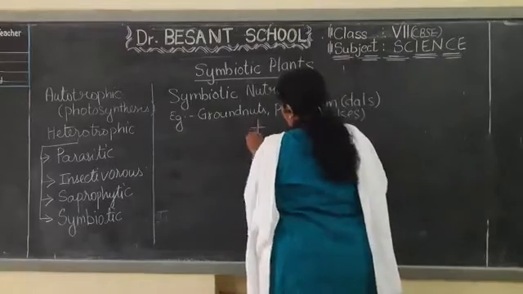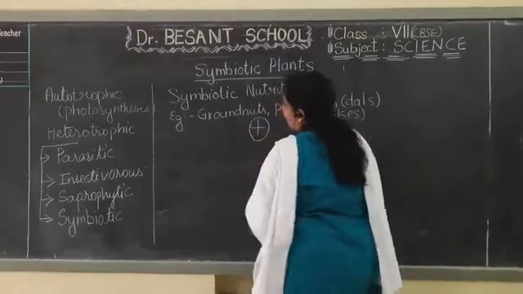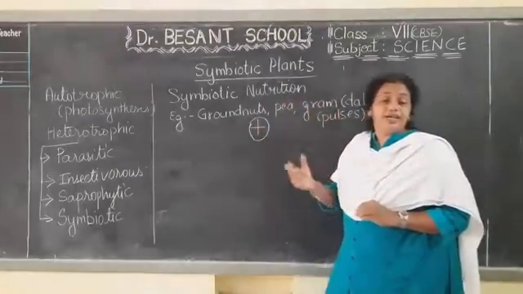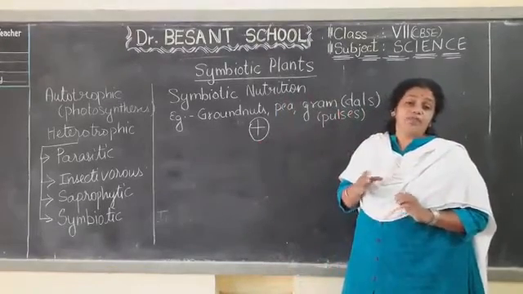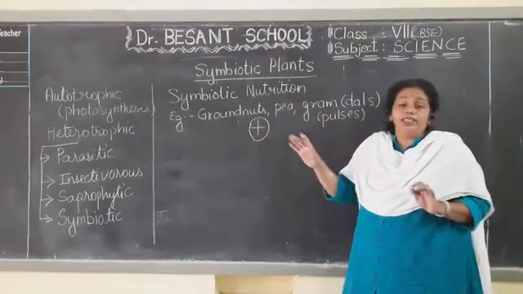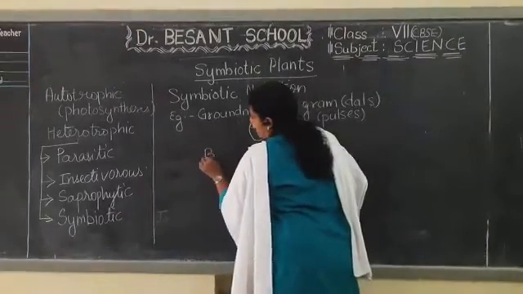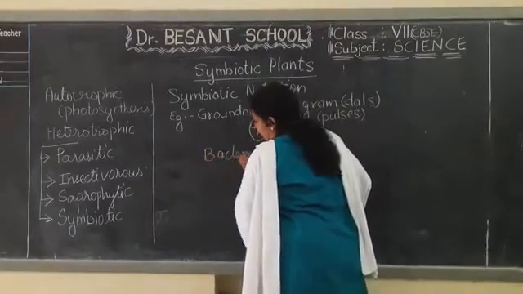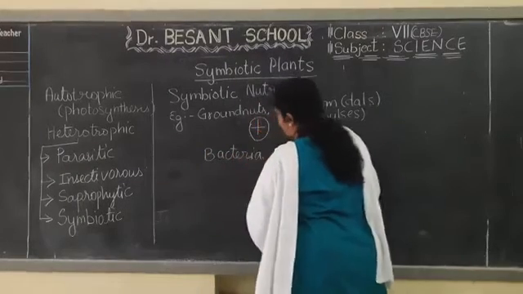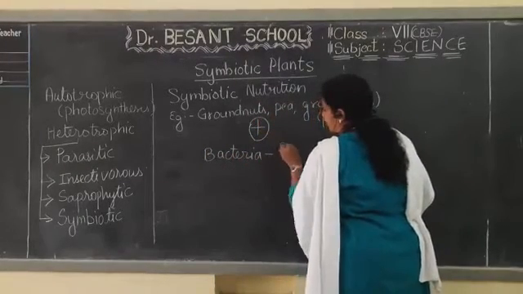I show a symbol of plus. Why am I showing the plus symbol here? That shows friendship. That means there is no harm to the plants. Let's say I have shown groundnuts plus bacteria. Which bacteria? A very good, common example you can all remember is Rhizobium.